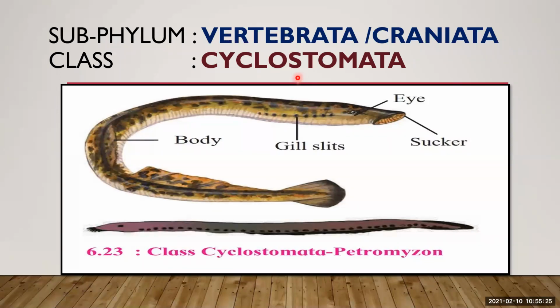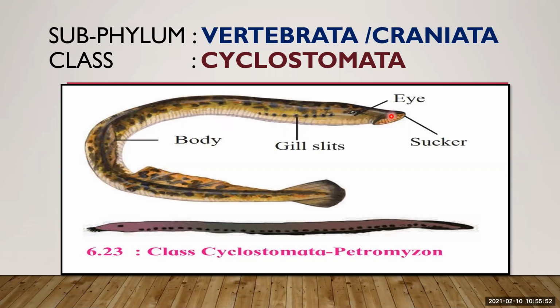Notochord is present throughout the body. Due to their circular mouth, they are named cyclostomata. They may be called eels. Eels are like a snake, but not a snake. Cyclostomata is a group of agnathas. Agnatha means, as I just told you, the chordates that are jawless.